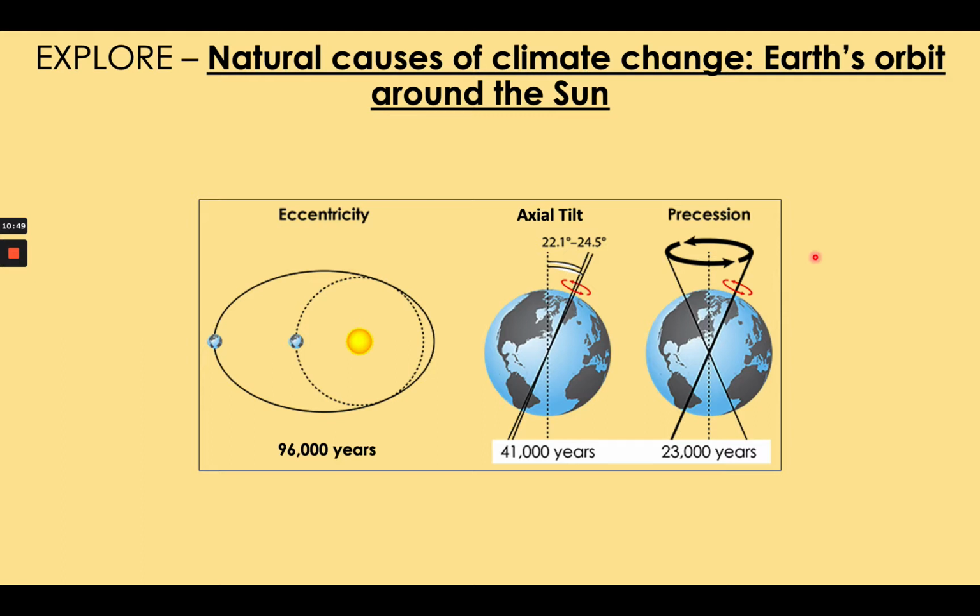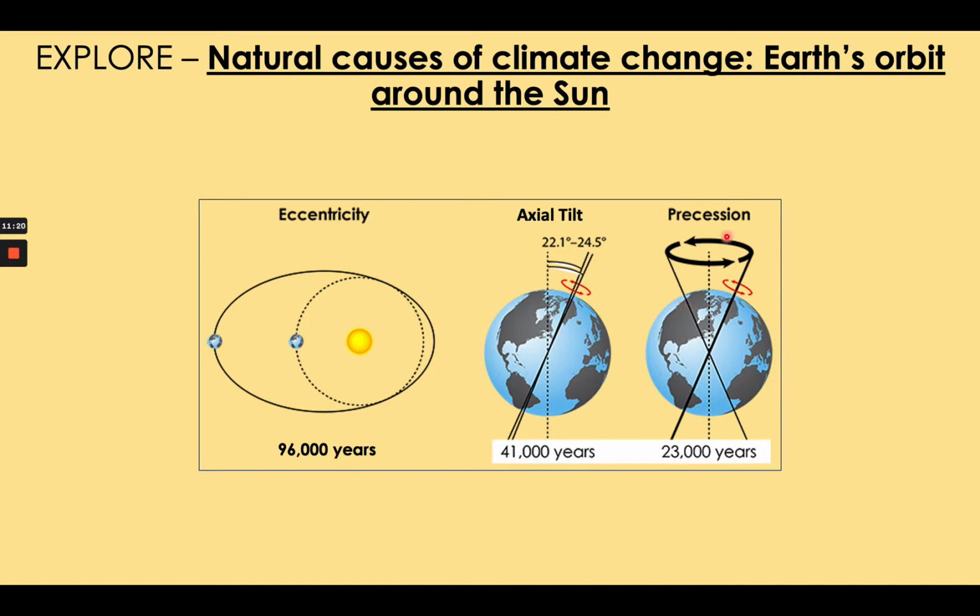The same thing happens to Earth on its axis. The Earth wobbles. And this process of wobbling from left to right takes 23,000 years. Now, big idea. When the Earth's wobble causes the northern hemisphere to point towards the sun in summer more, this makes Earth's northern hemisphere summers warmer.